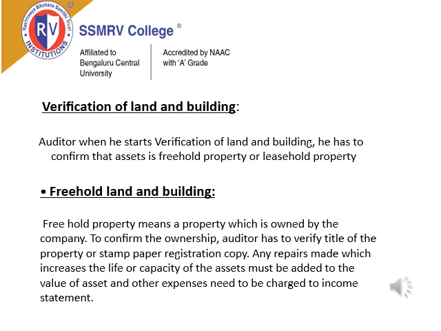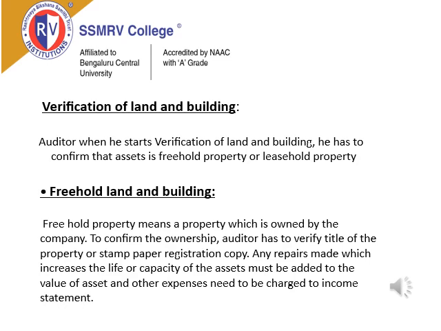Firstly, freehold land and building. Freehold land and building means a property which is owned by the company. To confirm the ownership, the auditor has to verify the title of the property, stamp paper, and registration copy. Any repairs made which increase the life or capacity of the asset must be added to the value of the asset, and other expenses need to be charged to the income statement.